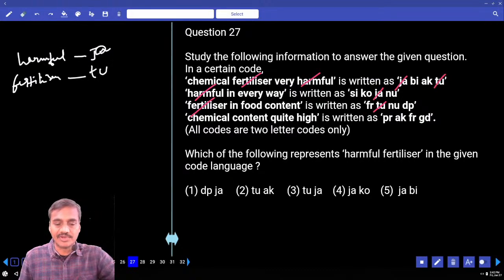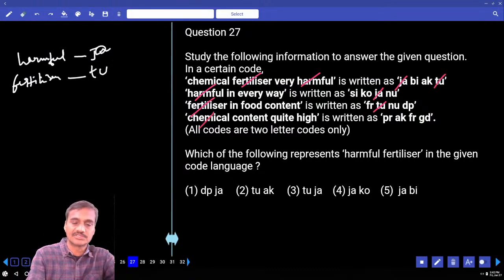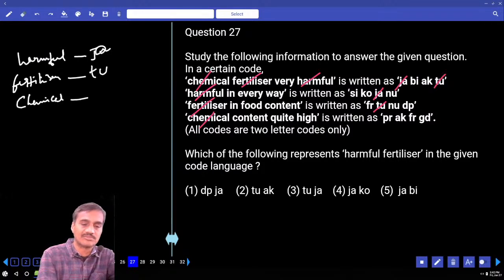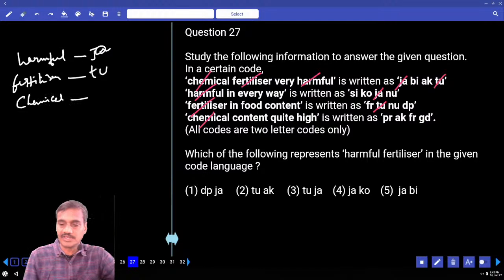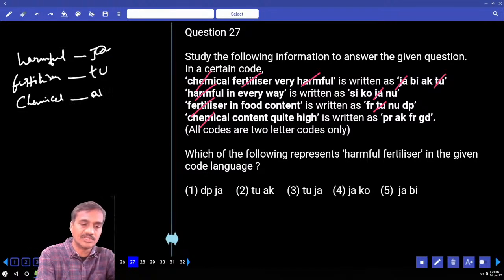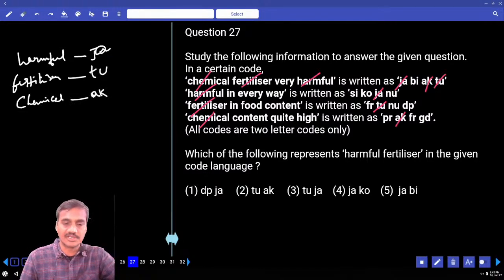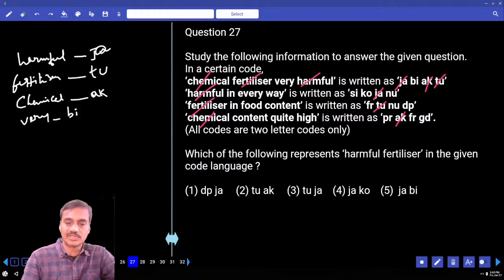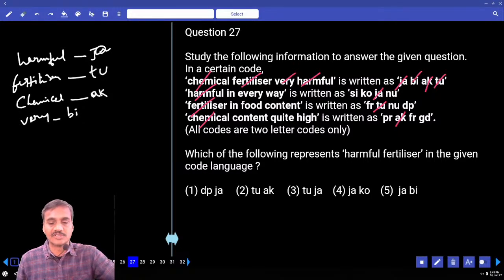Then if you compare 1 and 4, chemical is the word that is common, and the code that is common between the first and the fourth is AK. The code for chemical is AK. Then in the first one, what is left over? Very. And the code that is left over is BI. The code given to the word very is BI.